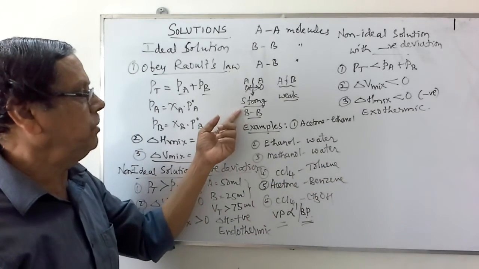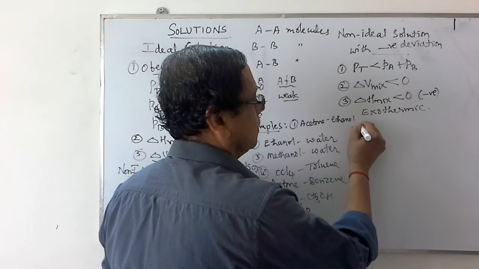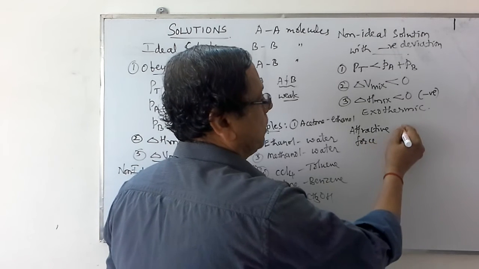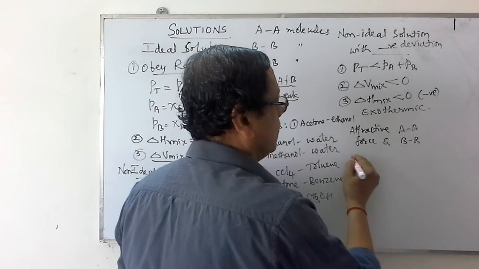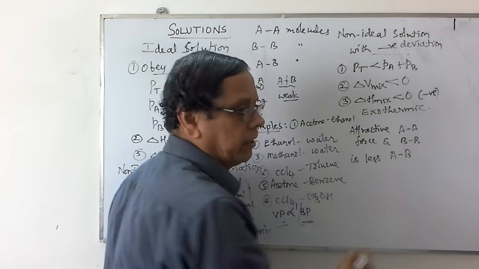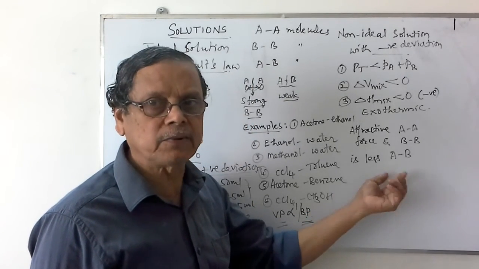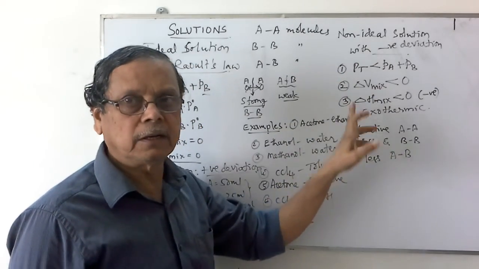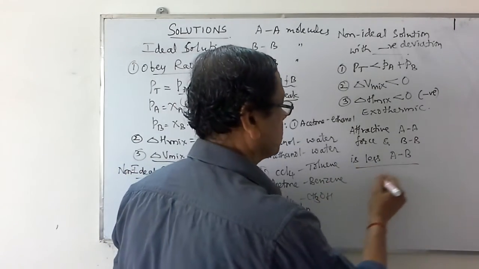Since the attractive force between AA and between BB is less as compared to AB molecules, automatically there will be more attraction in case of this one. That's why there is a decrease in the volume in case of this negative deviation, non-ideal solution with negative deviation. We can very easily give the examples for this.